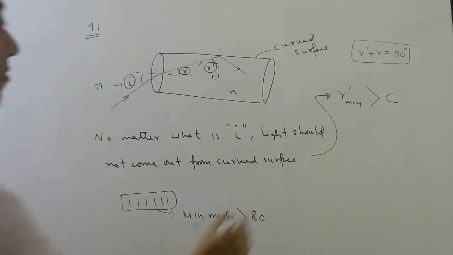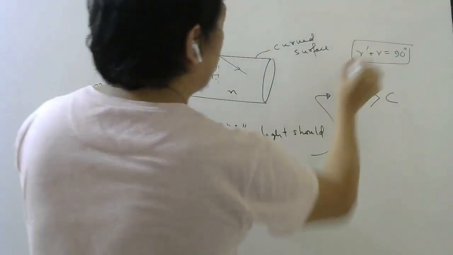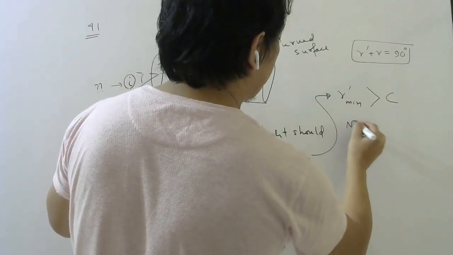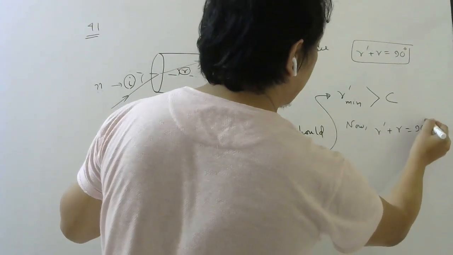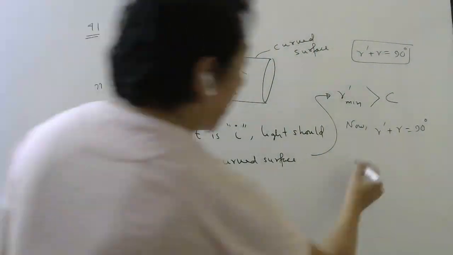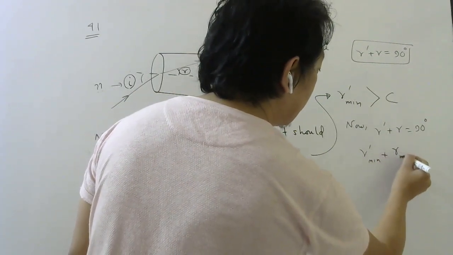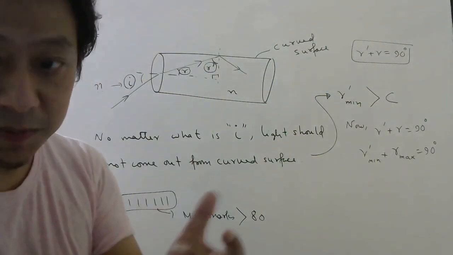Understood? Now how do I find this minimum value? Let us try to see. From here you can see, r dash plus r is always 90, that is fixed. So if r dash is minimum, r will be maximum, because the sum must always be 90.